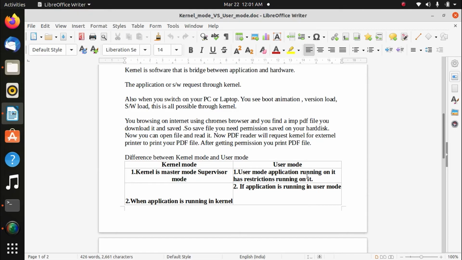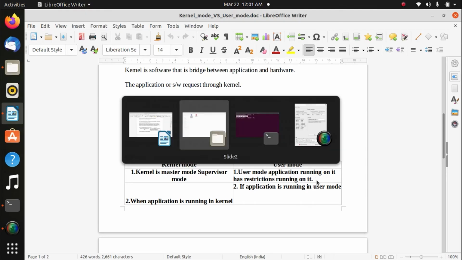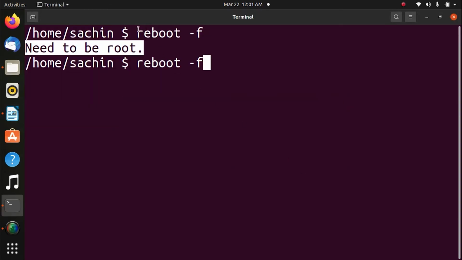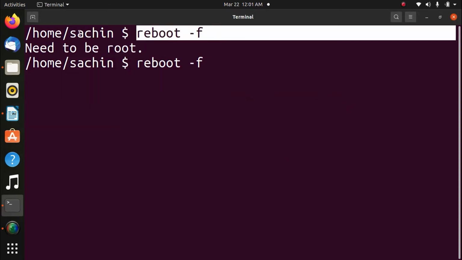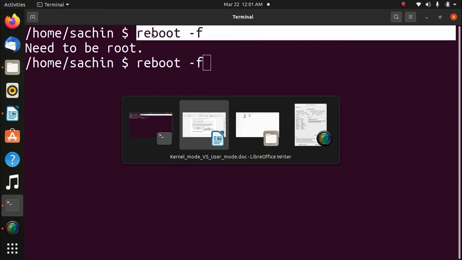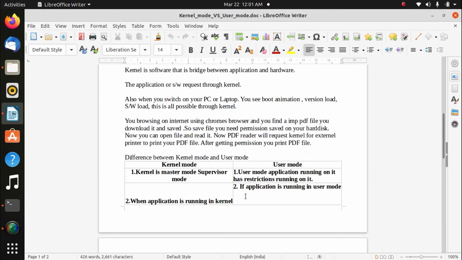User mode applications running on it have restrictions. Just now I gave the example. That means here the reboot -f command is not working in user mode, in the normal user. It is working in what we call the root user, admin user. So that is a restriction.